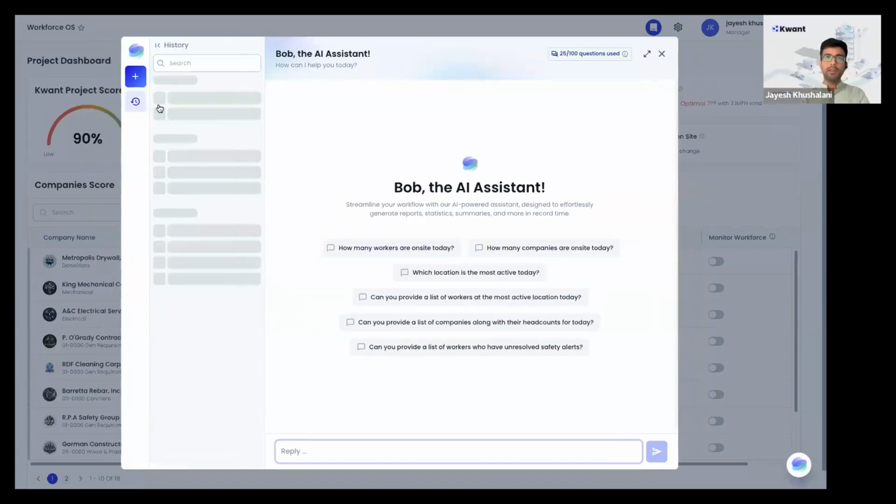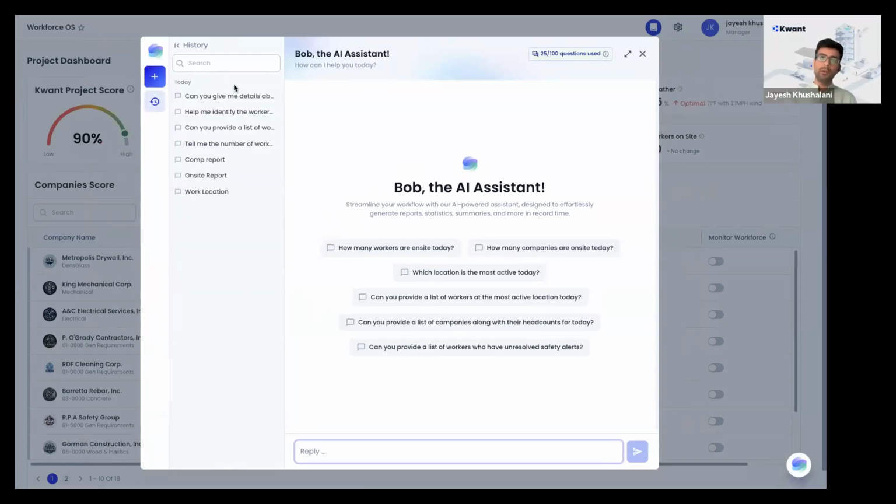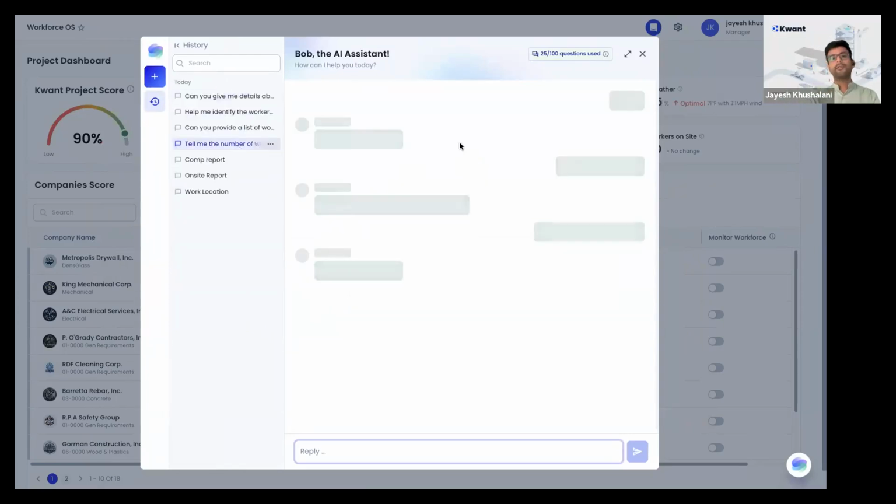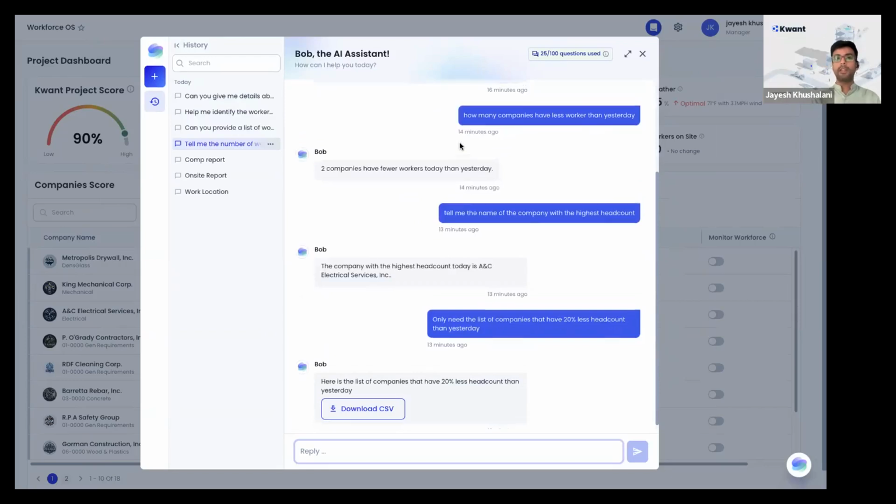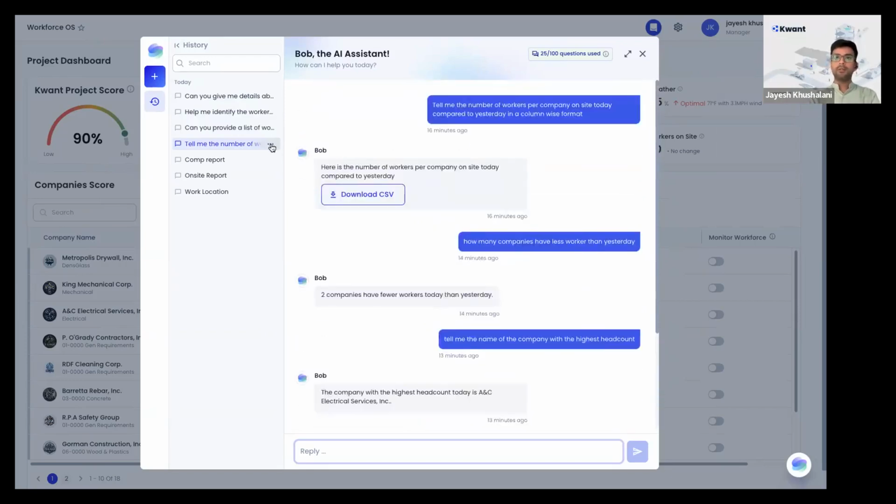Yeah, definitely. So you can go to the history tab where you can actually see all the questions that you have asked. Let's say the first question that we asked was about the number of companies and the comparison on that. You can rename that to worker comparison report. Now, every time you come back, you can just open that report, search for it, and open it. And let's say now you want to do this exercise again for today. You can simply say, hey Bob, can you give me this data for today? Hey Bob, can you give me this data for August 25th, August 27th, and so on.